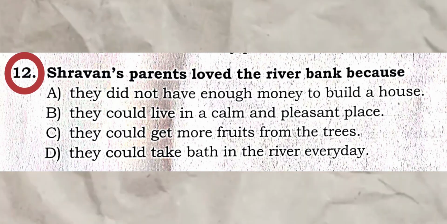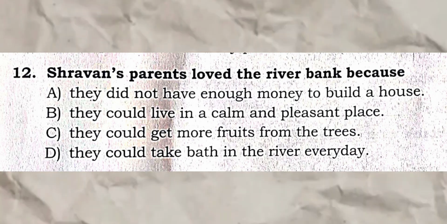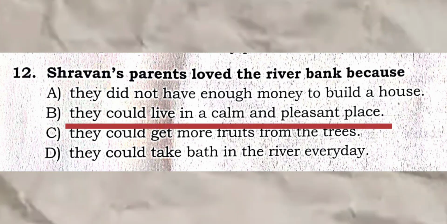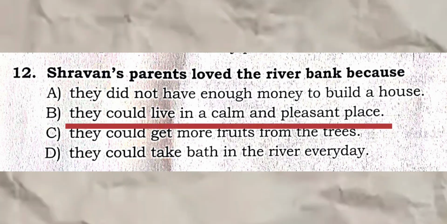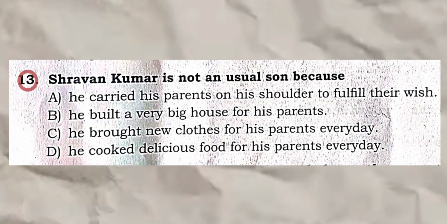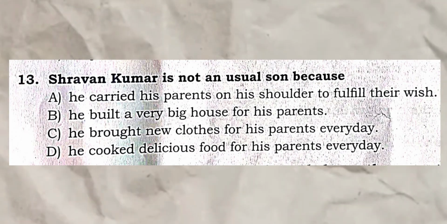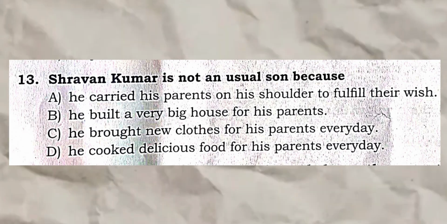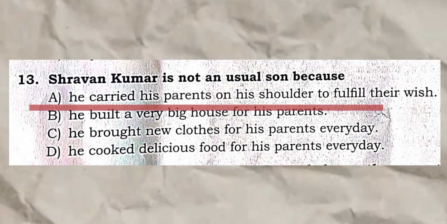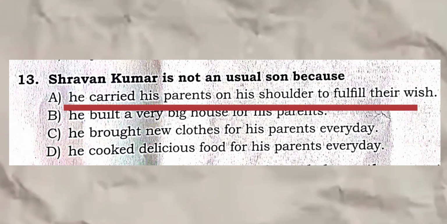Question 12. Shravan's parents loved the river bank because B. They could live in a calm and pleasant place. Question 13. Shravan Kumar is not an unusual son because A. He carried his parents on his shoulder to fulfill their wish.